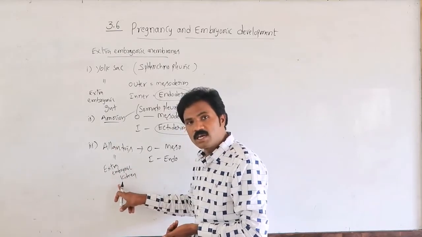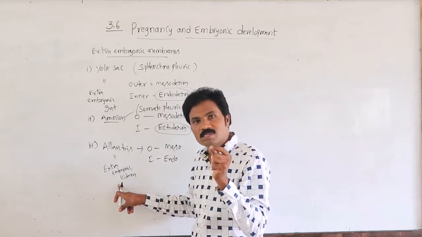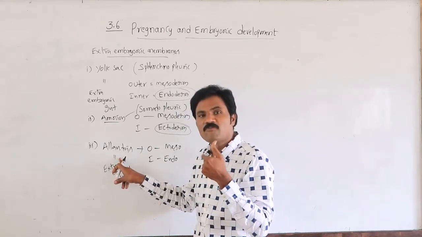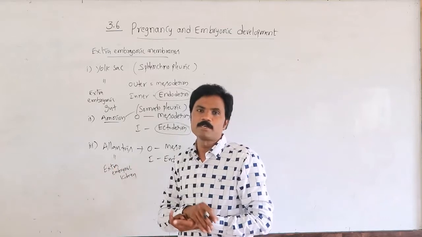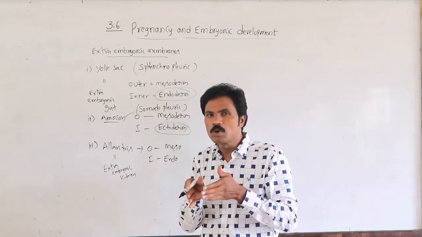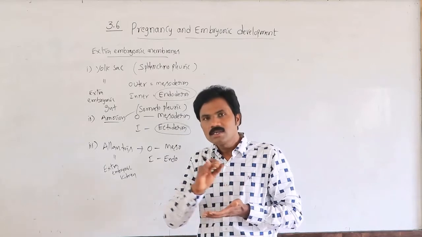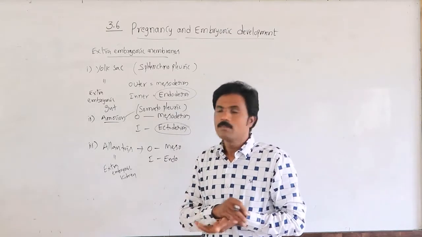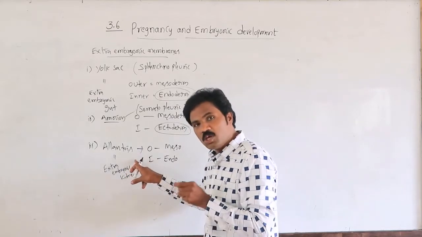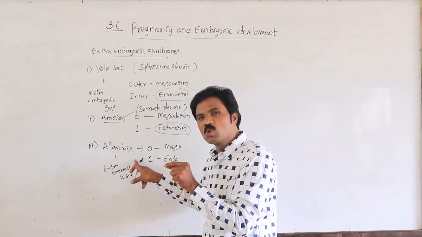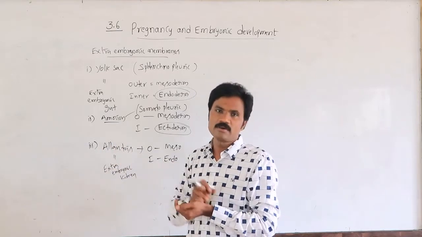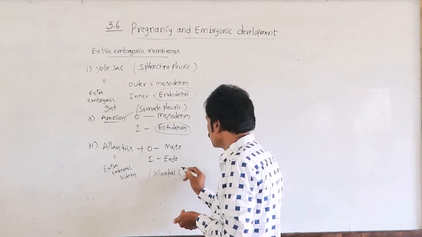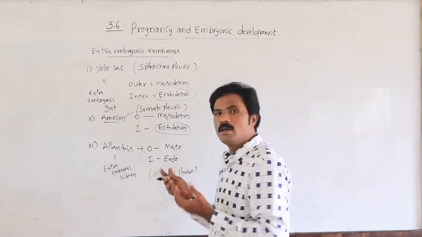What is its important function? It stores nitrogenous substances, but in human beings it does not. In some organisms the allantois forms the allantoic placenta. In human beings, the allantois combines with the chorion to form the allantoic chorion.